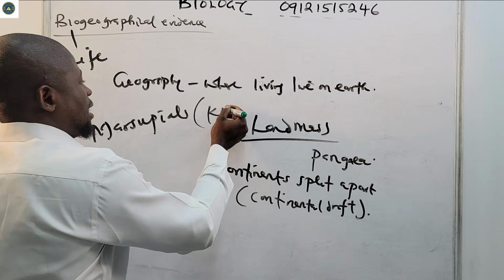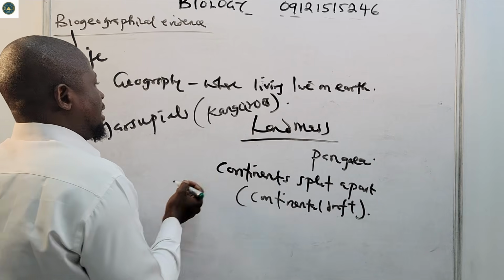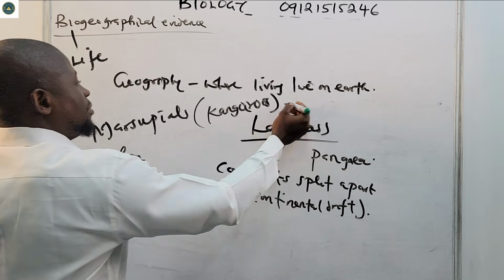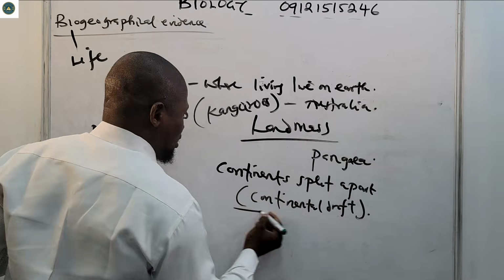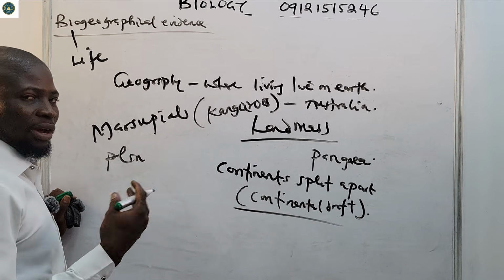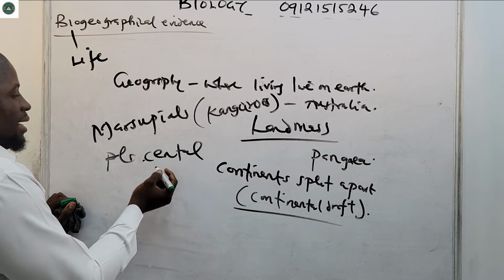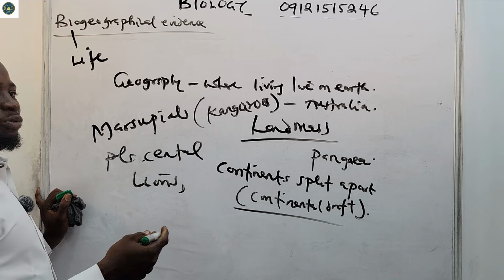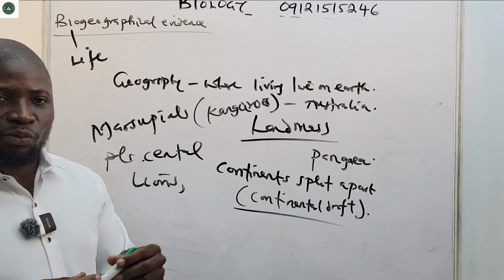That is why you see organisms like marsupials. An example is kangaroos. They live mainly in Australia. According to biogeographical evidence, it is a result of this continental drift, so organisms were isolated. Then placental animals like lions, you see them mostly in Africa, because that was better suited for them.